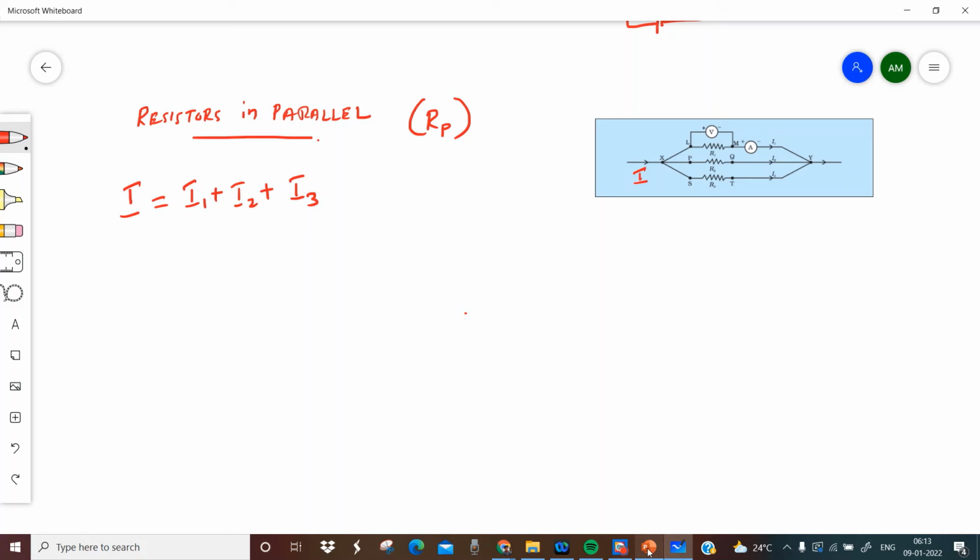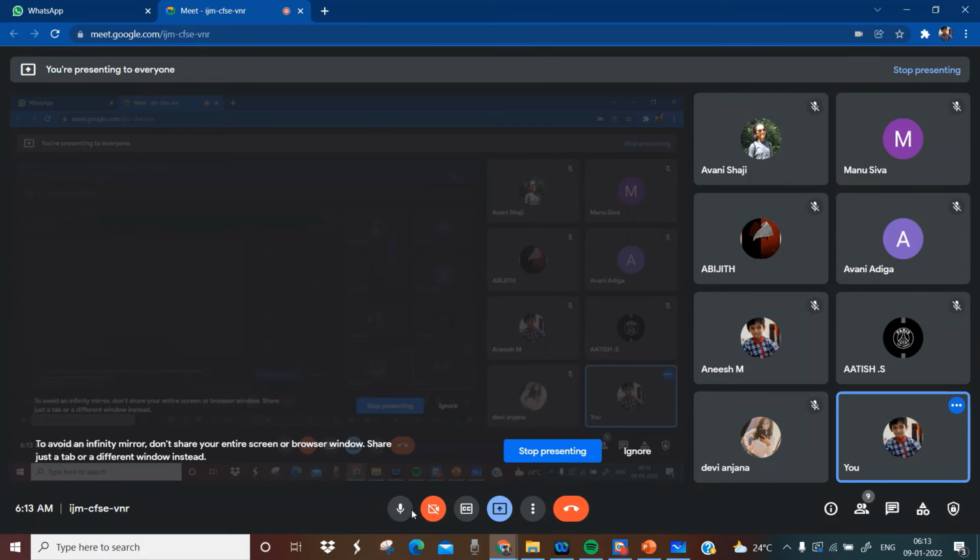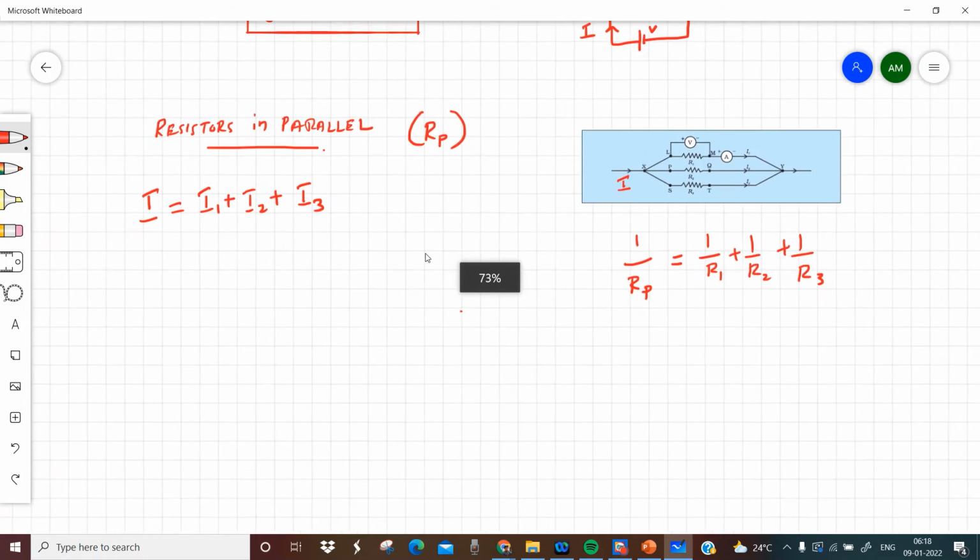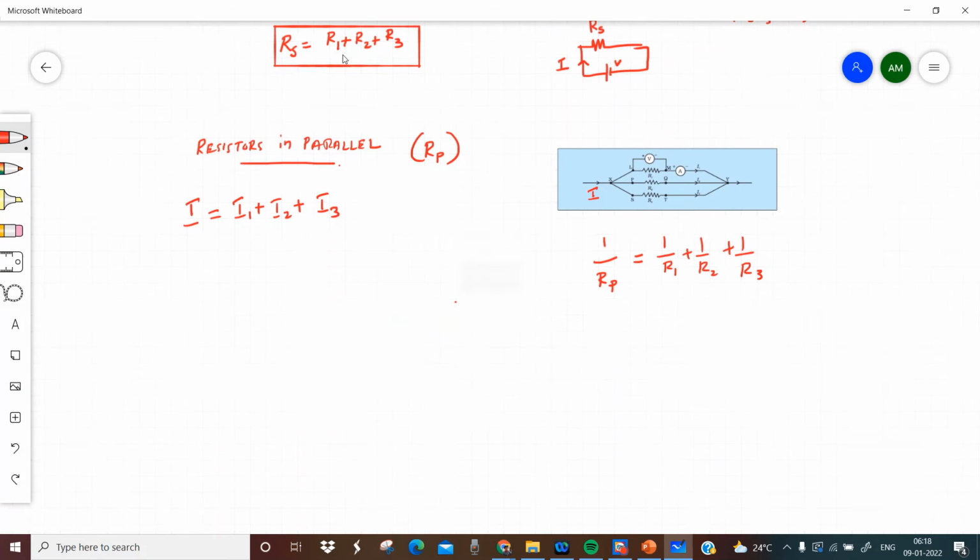Please do it. All of you, please switch on your camera. For series connection, we derived that Rs is equal to R1 plus R2 plus R3. Similarly, you have to find out the equivalent resistance when resistors are connected in parallel.